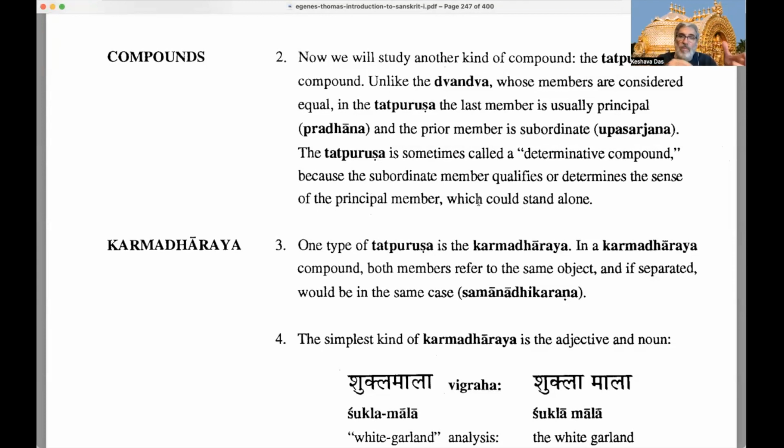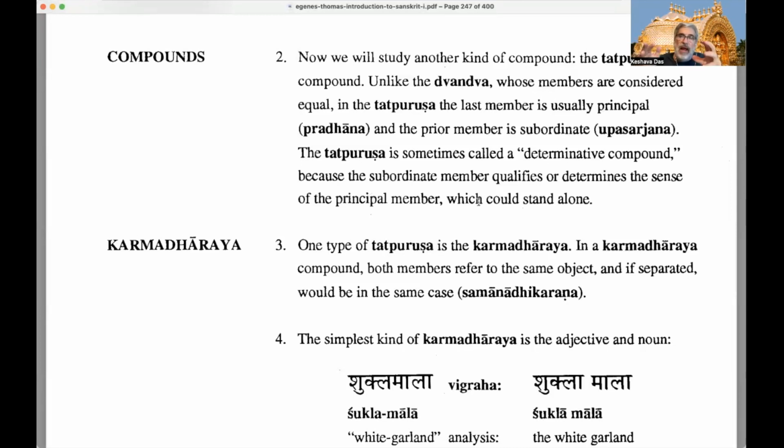So of equal importance. The Tatpurusha is sometimes called a determinative compound because the subordinate member qualifies or determines the sense of the principal member, which could stand alone. For example, of dvandva compounds, we had Rama and Krishna, Sita and Rama. If we take one out, it changes the meaning of the sentence.